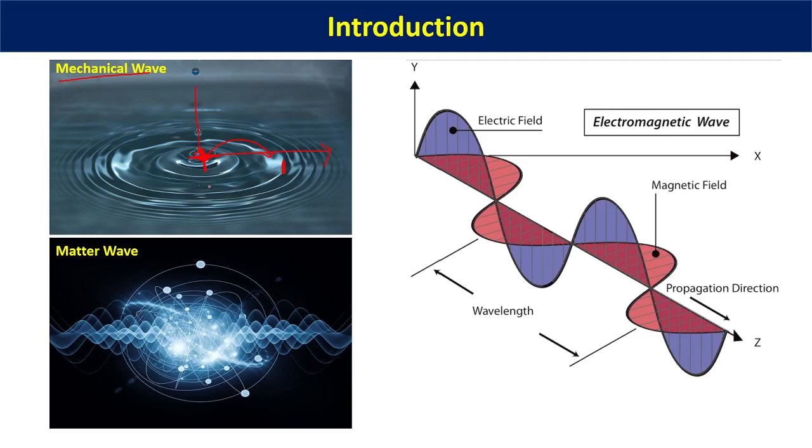That's what I'm talking about, but they may vibrate remaining in the same position. That means if there is a particle right here, it may either go to this point, return back, go to this point, return back. This is one set of vibration. Or if there is a particle here, this may go up, come down, and come up. So either it can go in a vertical oscillation, or it can go in a horizontal oscillation. What I'm saying is that this particle will not be transferred from this location to a new location. All right. So this will not go along with the wave. It will just remain in its position and vibrate over there.